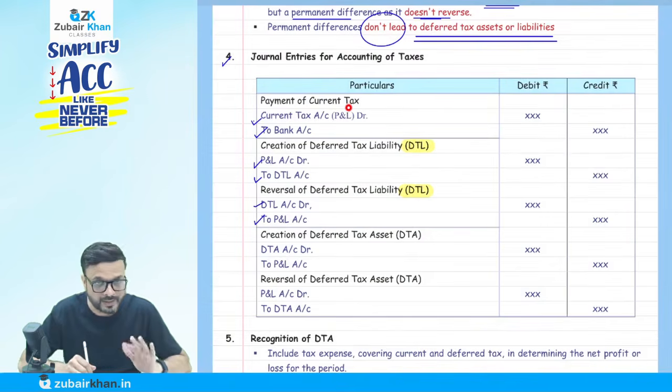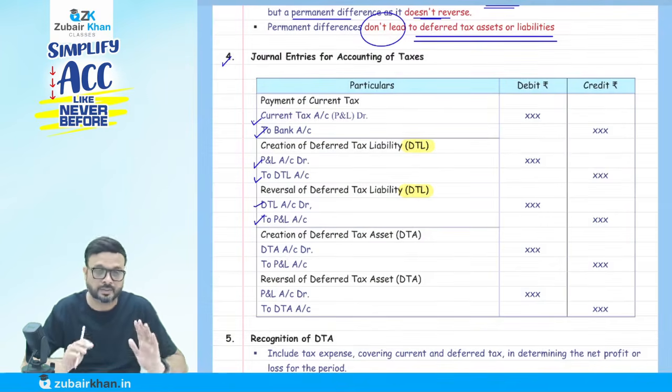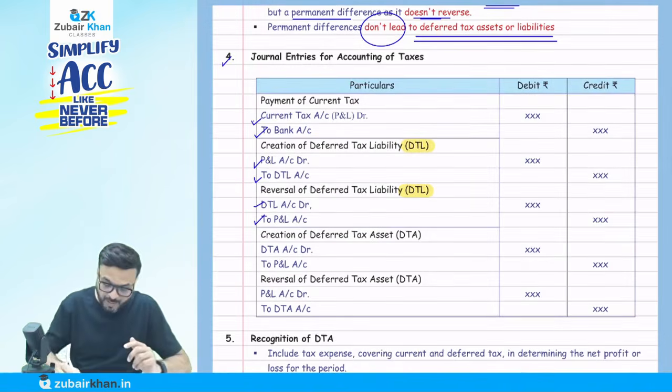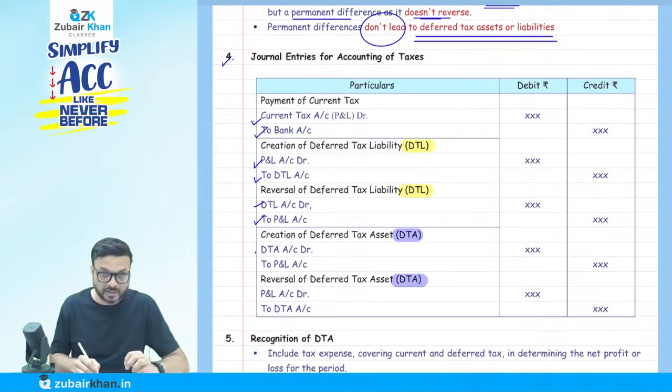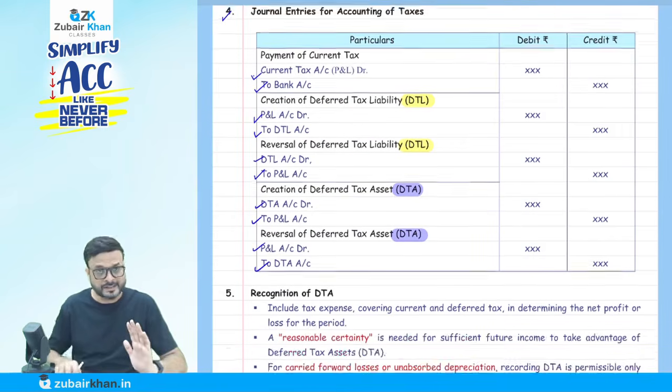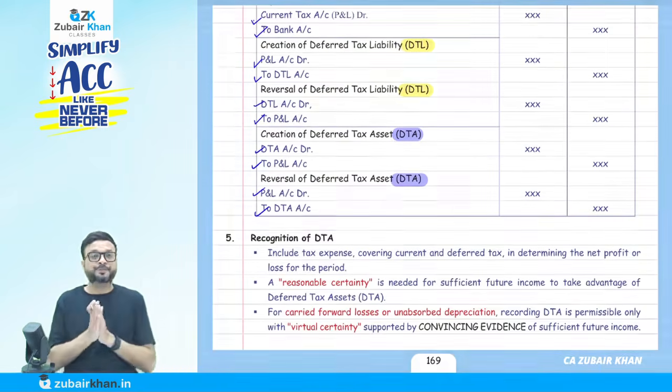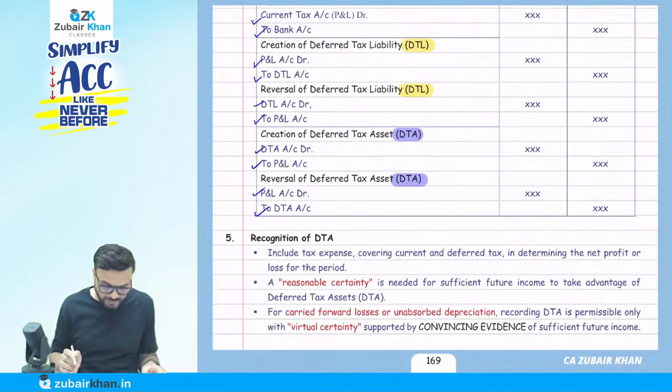It is a normal tax. So the deferred tax is a difference between the accounting and taxable profit. But if it is a deferred tax asset, then in the first year we pass the entry deferred tax asset account debit to profit and loss account, and then reverse it: profit and loss account debit to deferred tax asset. Simple it is. Now there are certain points related to that here.